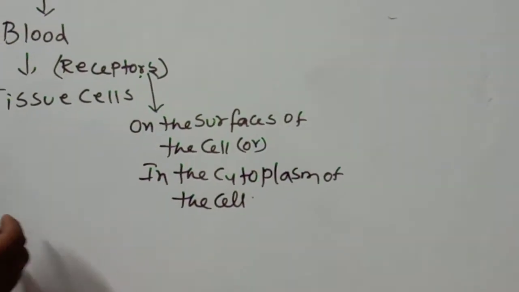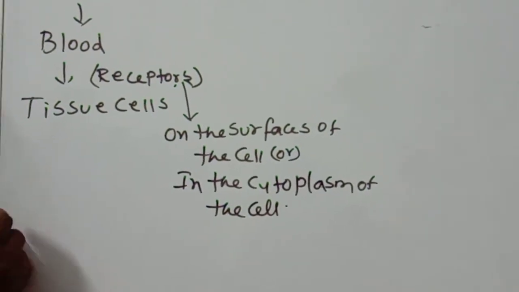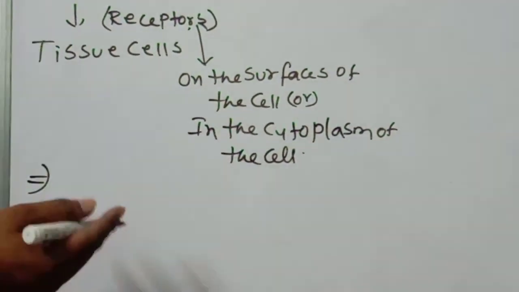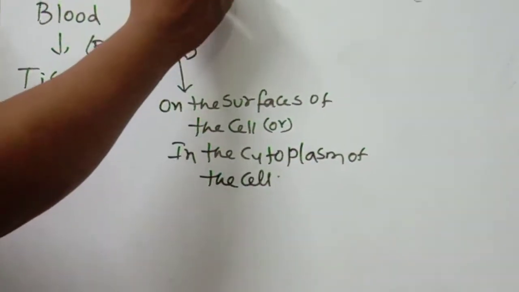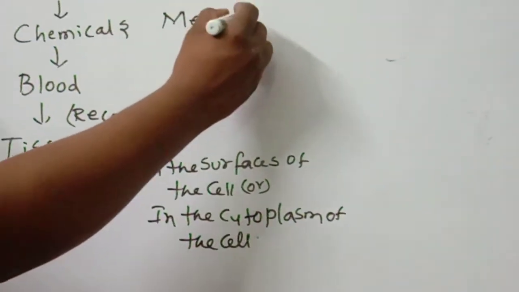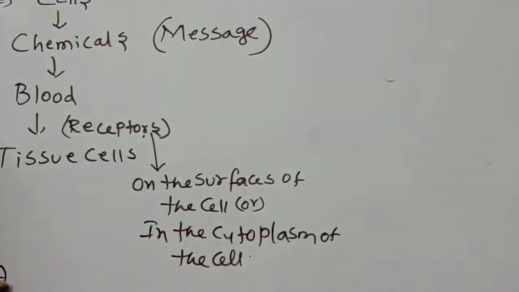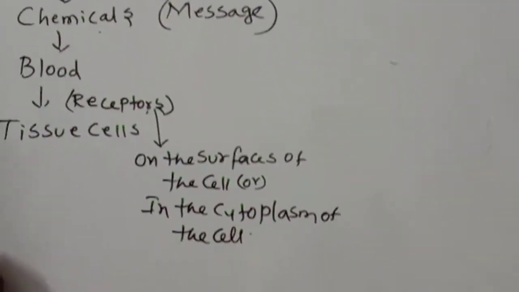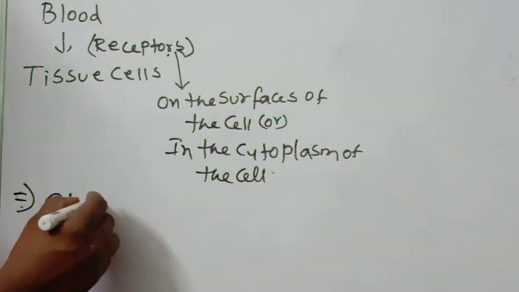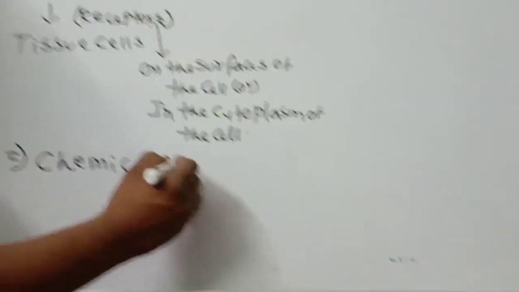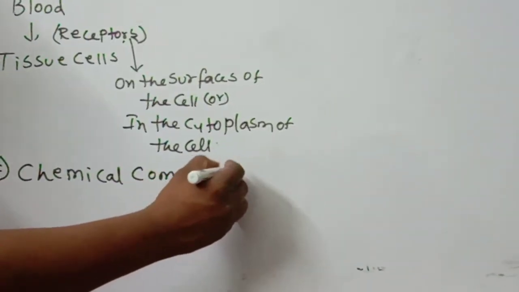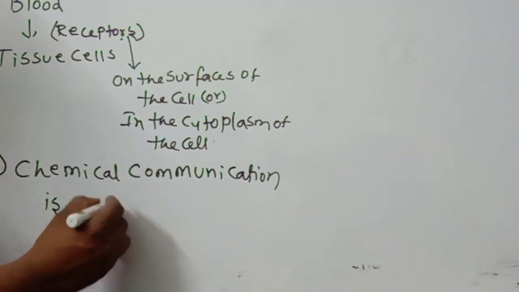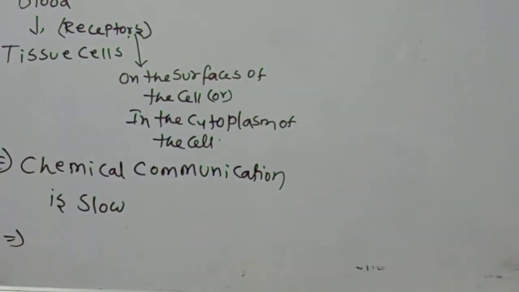The message is transmitted and chemicals are produced. The main important thing is chemicals, because only by the help of chemicals will the message be transferred to the target tissue cells. This chemical communication process is very slow. That's the point you should remember.